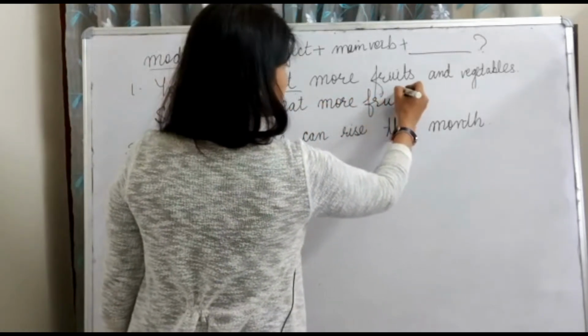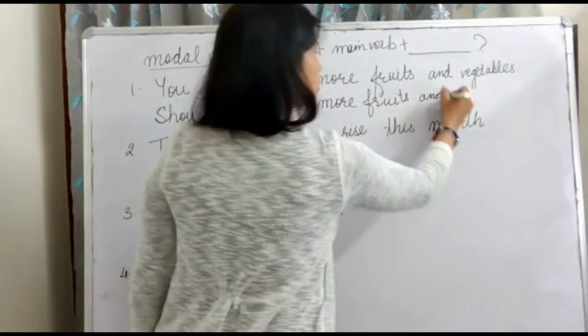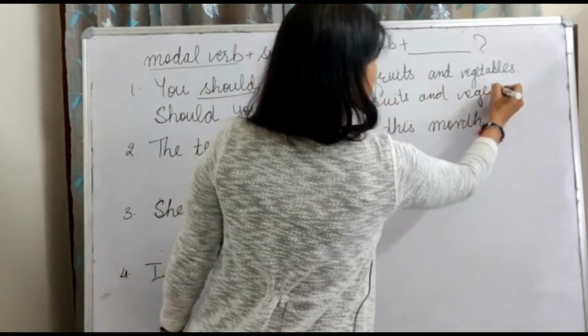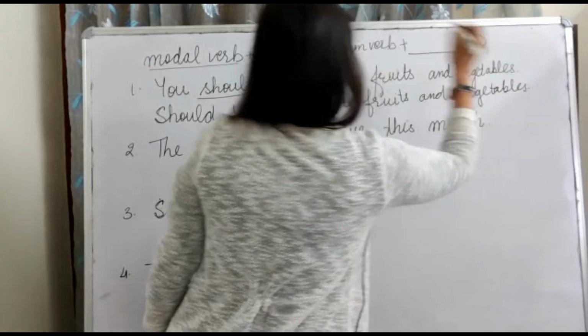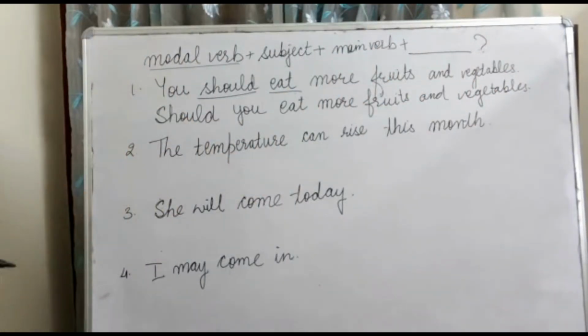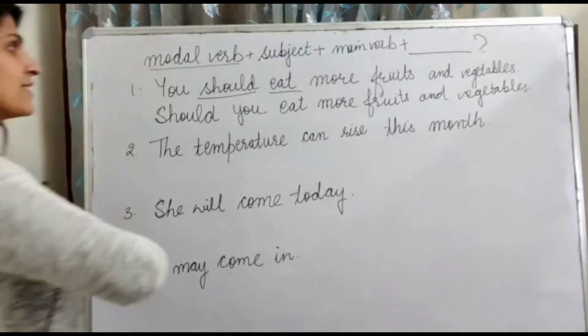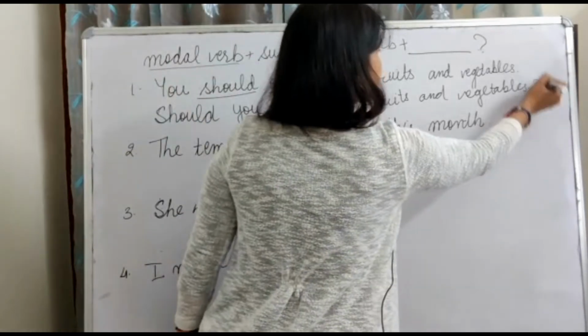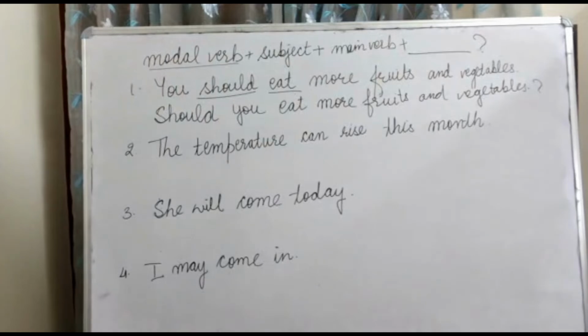Should you eat more fruits and vegetables? Is there anything still missing in this sentence? Yes, a very important thing, that is the question mark.